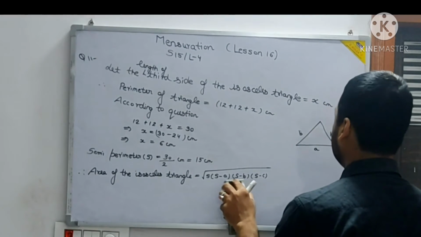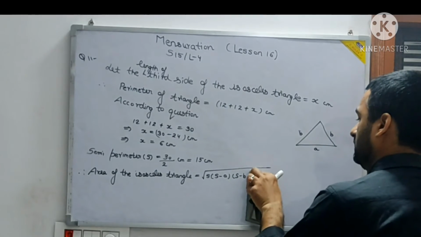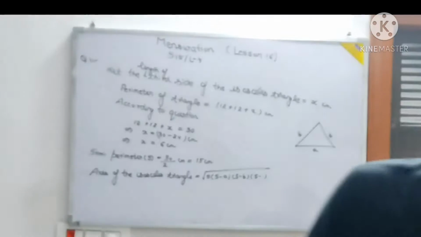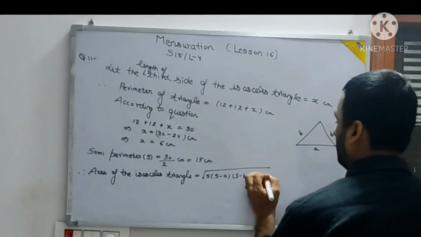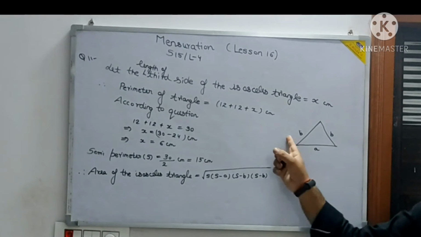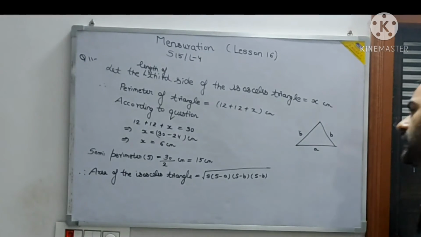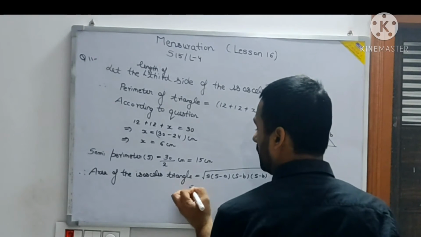S minus B and S minus C also will become the same thing. So S minus A is the base, and these two sides are like this. So this will be equal to what?